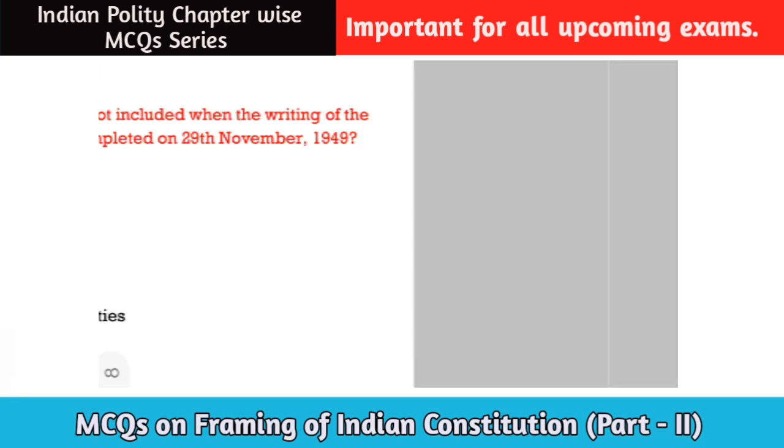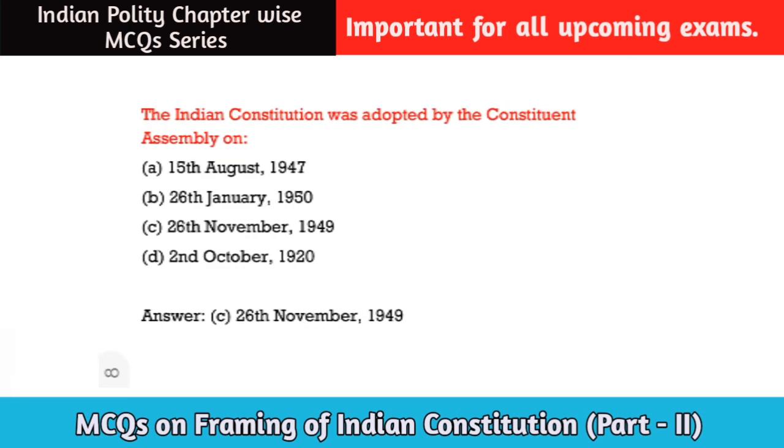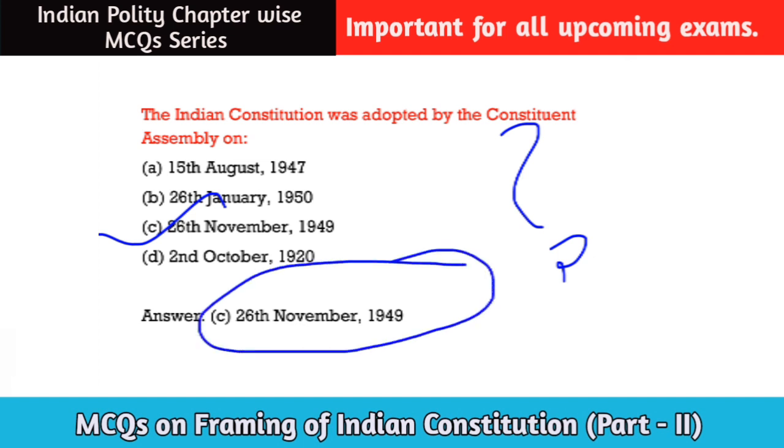Next question. The Indian Constitution was adopted by the Constituent Assembly on when? This question may come in a different way: when did the Constituent Assembly adopt the Constitution of India? The answer will be option C. The Constituent Assembly adopted the Constitution of India on 26 November 1949.